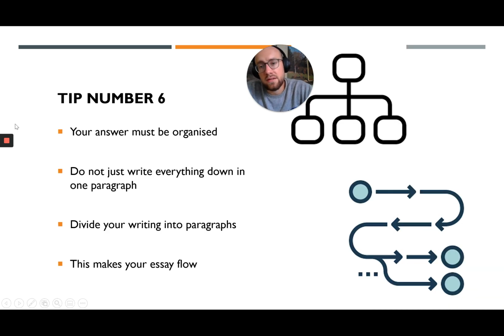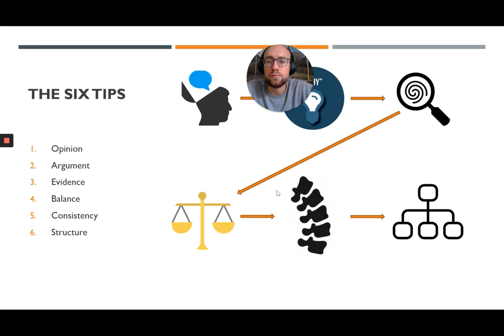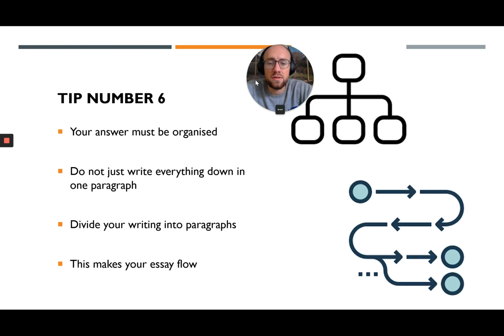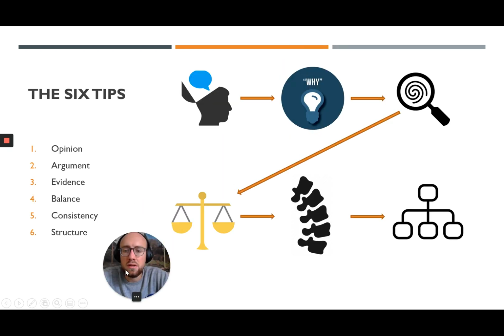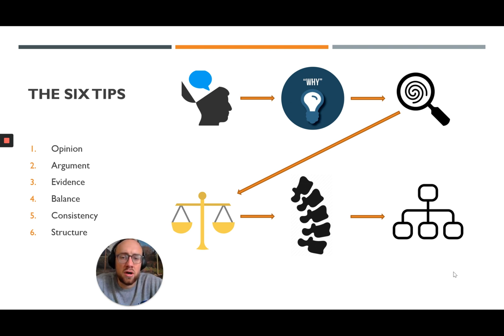Tip number 6, okay, same as before for the Cold War essay, your answer must be organized and divided into paragraphs. Do not write one giant blob of information. Divide your writing into paragraphs because this makes your essay flow. So these are your 6 tips. Okay, opinion, argument, evidence, balance, consistency, and structure. If your essay contains these things, you will get a good mark.